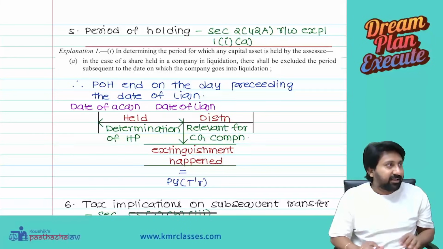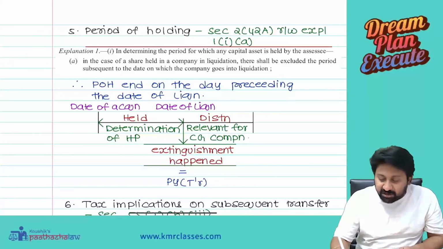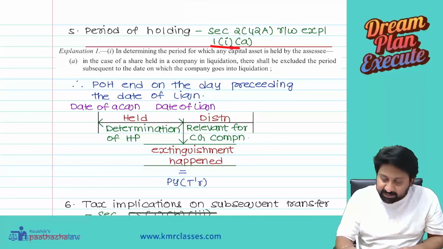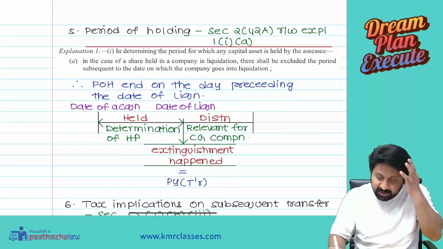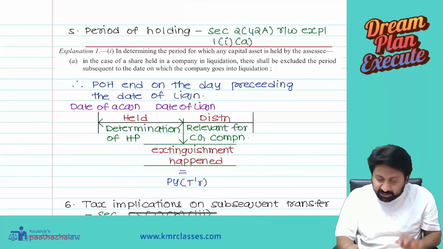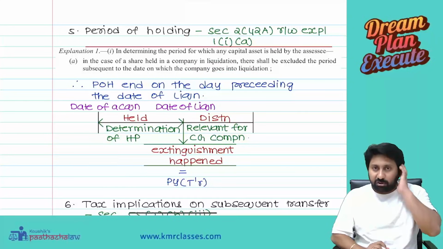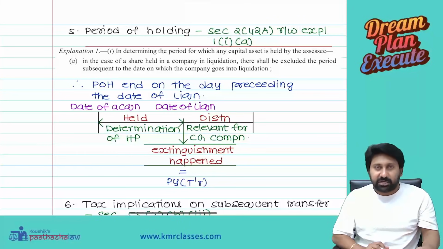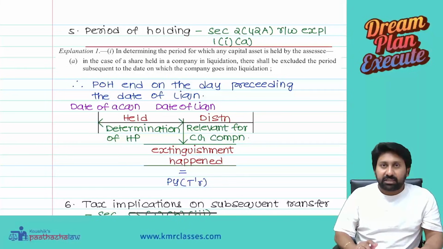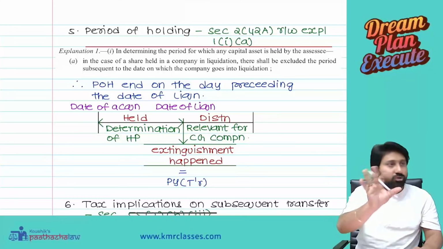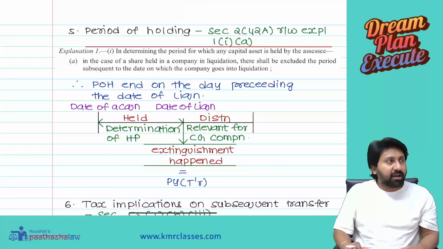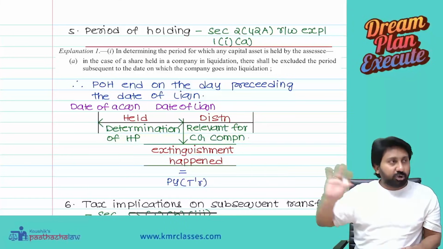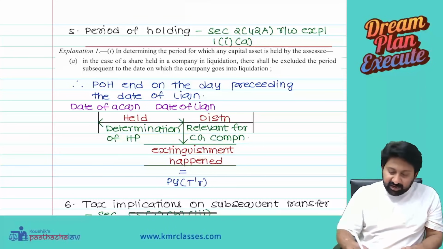Then there will be full clarity. There is a section, Section 2(42A) read with Explanation 1A. In determining the period for which any capital asset is held by the assessee, in the case of a share held in a company in liquidation, the period subsequent to the date on which the company goes into liquidation shall be excluded. So, the company goes into liquidation on 25th March and distribution happened on 5th May. That period from 25th March to 5th May, you should not consider. Only up to the date of liquidation should be considered as the period of holding. The period of holding ends on the day preceding the date of liquidation. I will show one question.